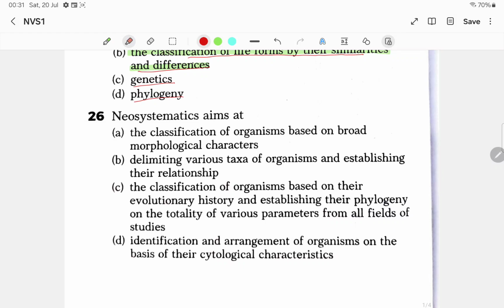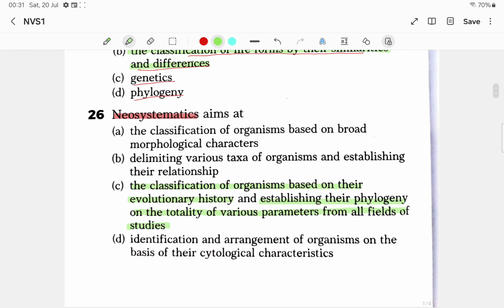Now here is another question. What do you mean by neo-systematics? Neo-systematics aims at, as I have already told, systematics means finding the evolutionary or phylogenetic relationship among organisms, on the basis of which classification can be done. Here option C is the classification of organisms based on their evolutionary history and establishing their phylogeny on the totality of various parameters from all fields of studies. Classification on the basis of evolutionary history and phylogenetic relationship is actually called systematics.